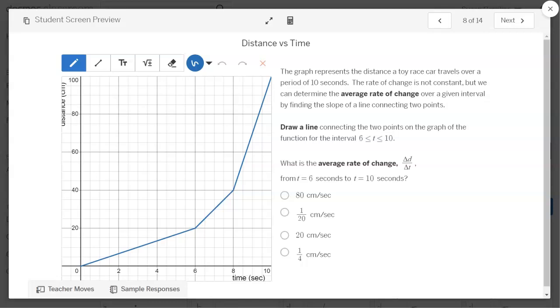And so on this one, they will draw a line connecting the points from 6 to 10, and they can use the tool here. They can actually pick a different color if they want. I'm going to use the line tool. And then we're going to go from 6, which would be here, to 10, which is here. And this would be the average rate of change. We go from this point to this point. So how far up did it go and how far over did it go? They can also draw slope triangles here as well. They will see that in a later activity today, actually.